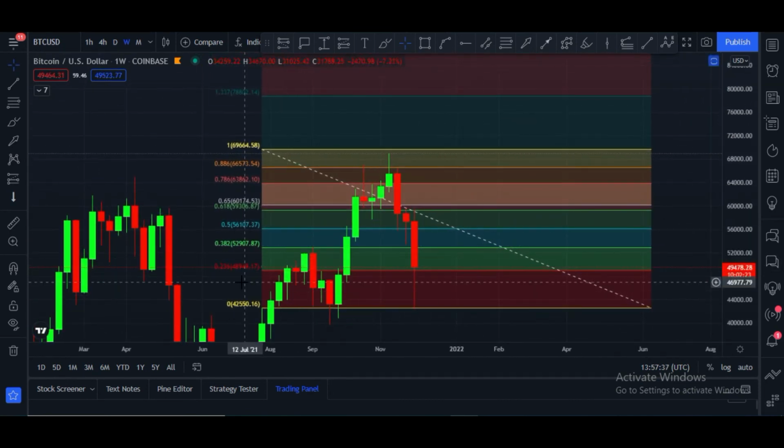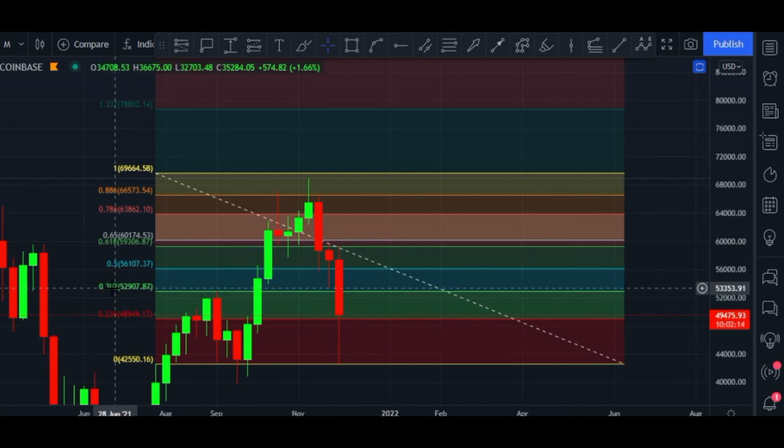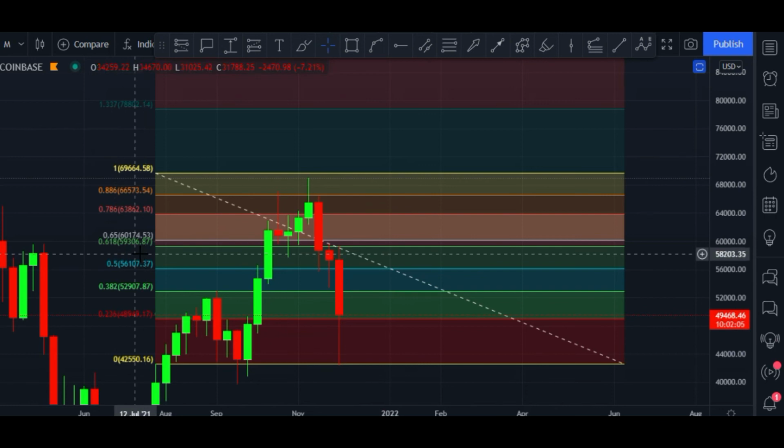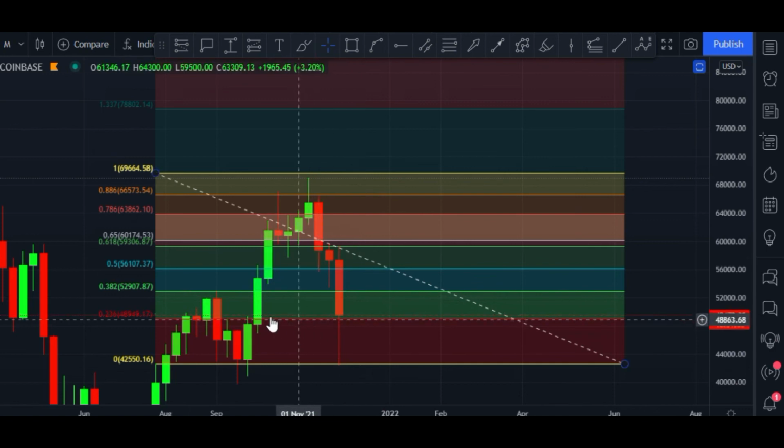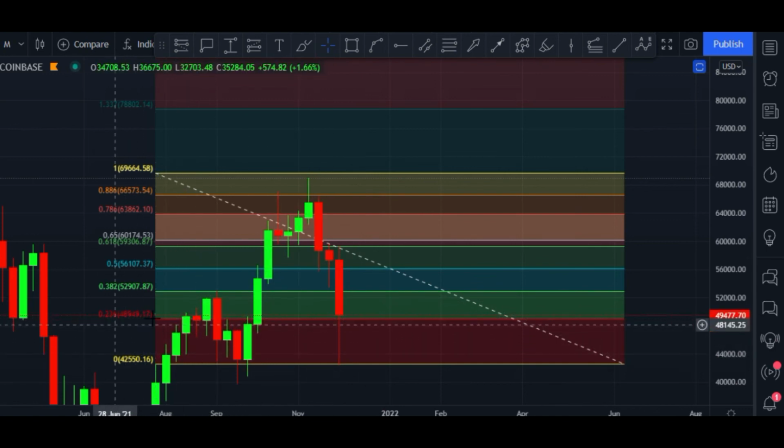Here you can see it is in between the 0.23 to 0.38 Fibonacci level. Once it breaks this area, the next is the $52,900 price area. After that the next is the 0.5 Fibonacci level, which is the $56,000 price area. After that 0.61, which is the $59,300 price area, and after that 0.78, which is the $63,800 price area. And if it is rejected from this zone, major support is at the $48,000 to $48,900 price area.